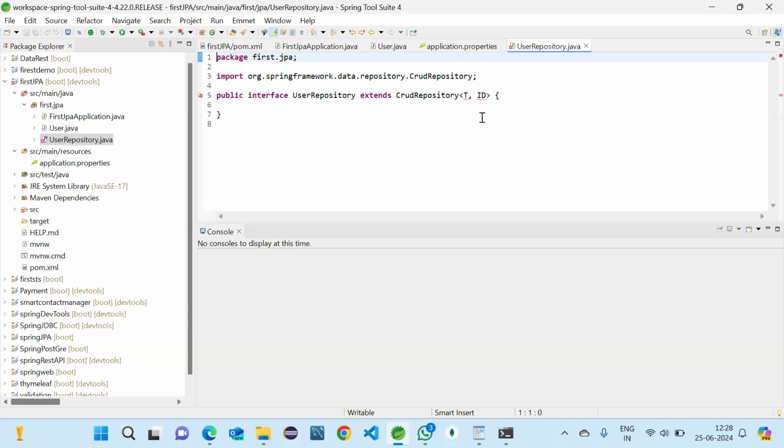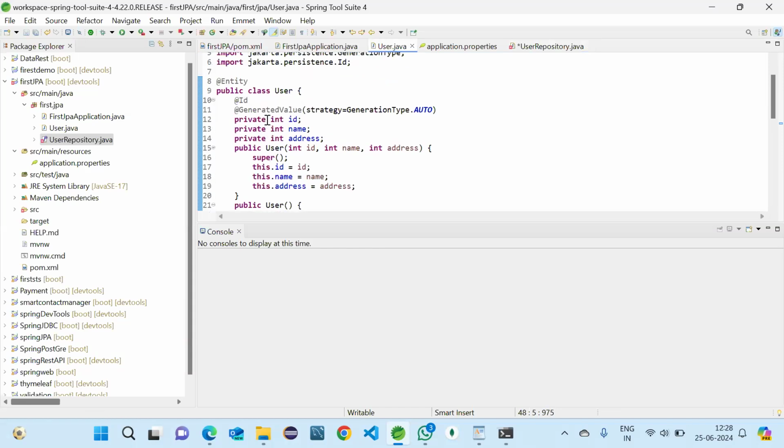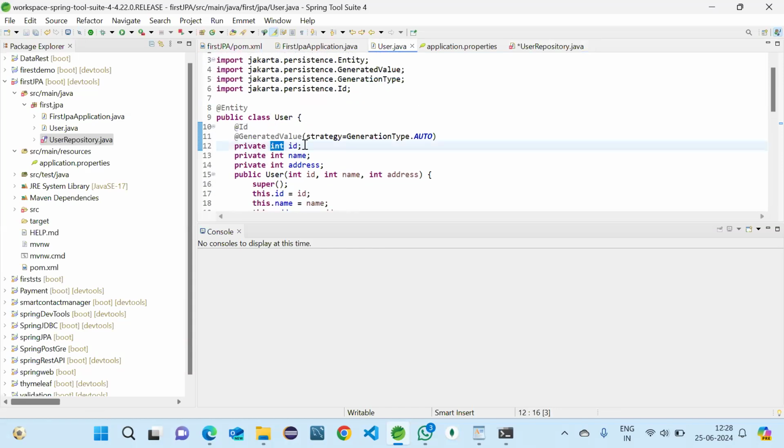And here we should pass the entity name, that is user, and the next thing, the ID type. What is the ID here? ID is integer, right? The name and address are strings.